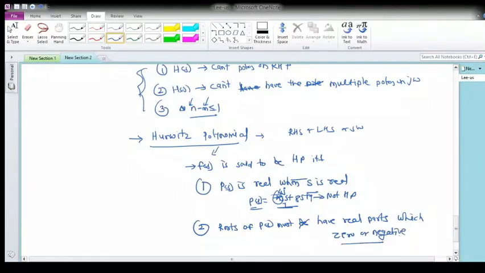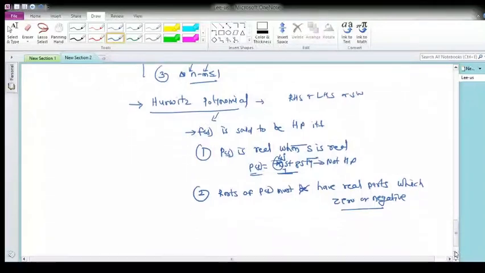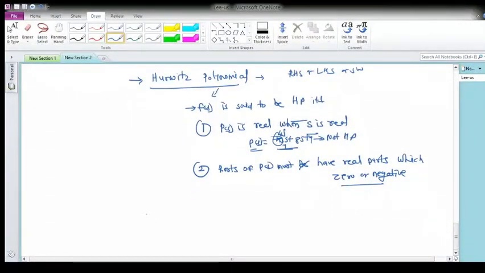So the poles will lie on the left half of the s plane only. For example, suppose I have the polynomial P(s) like this: a_n s^n plus a_(n-1) s^(n-1) plus up to a1 s plus a0.